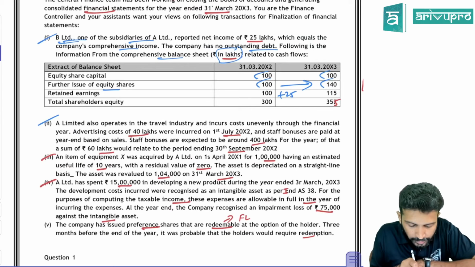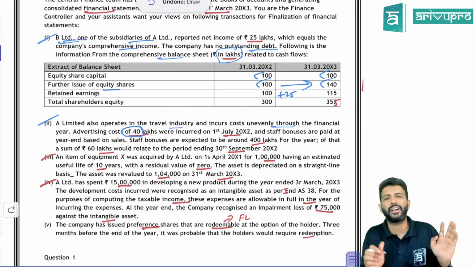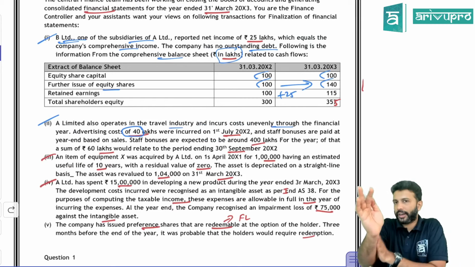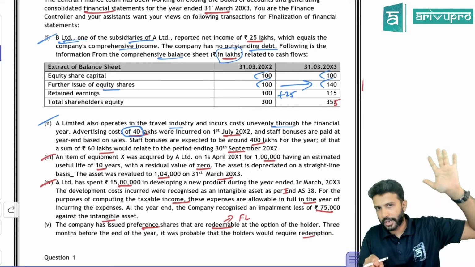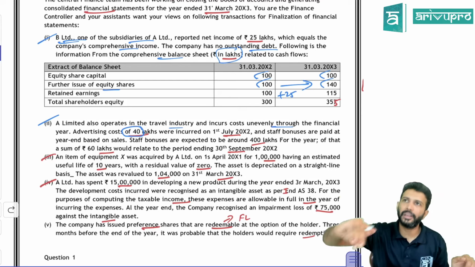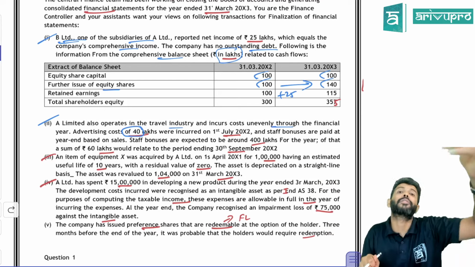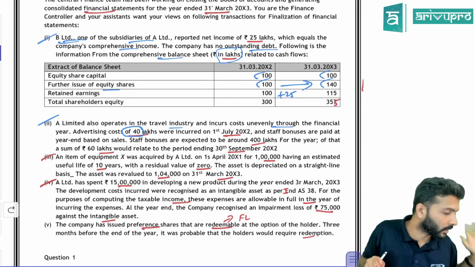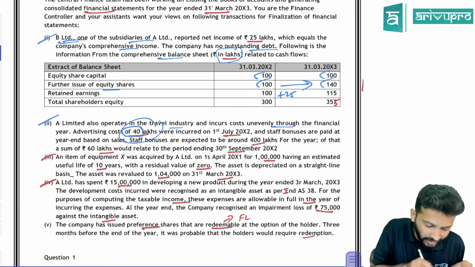A Limited also operates in the travel industry and incurs costs unevenly. Advertising cost of 40 lakh was incurred on 1st July. We know the funda. What is that funda? Simple funda: how do you prepare interim financial reporting? Think that you're preparing annual financial statements. If you can defer the expense in annual financial statements, then in interim financial statements you can also defer that expense. If you cannot defer that expenditure in annual financial statements, then in interim financial statements also you cannot defer it. Like here, advertisement expenditure is incurred.